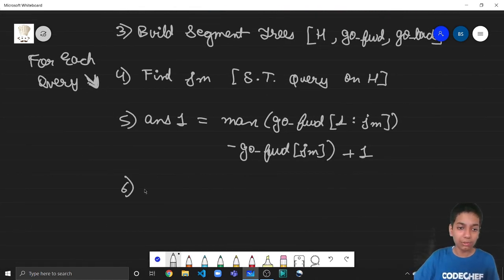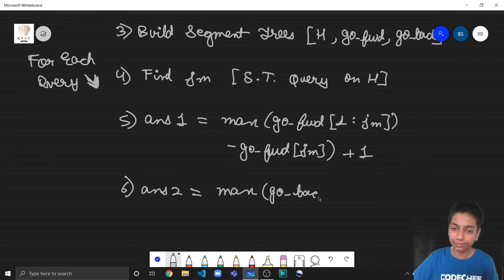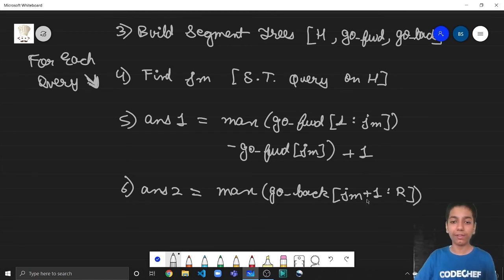Now the sixth step will be to compute answer 2. This is very similar to the first one. This time we are computing the maximum, again a segment tree query, on the tree of go back. So the maximum of go back from JM plus 1 to R. Fine. And here we don't need to subtract or add anything. This is what we have discussed above, right? Why we don't need to subtract. So these are answer 1 and answer 2.